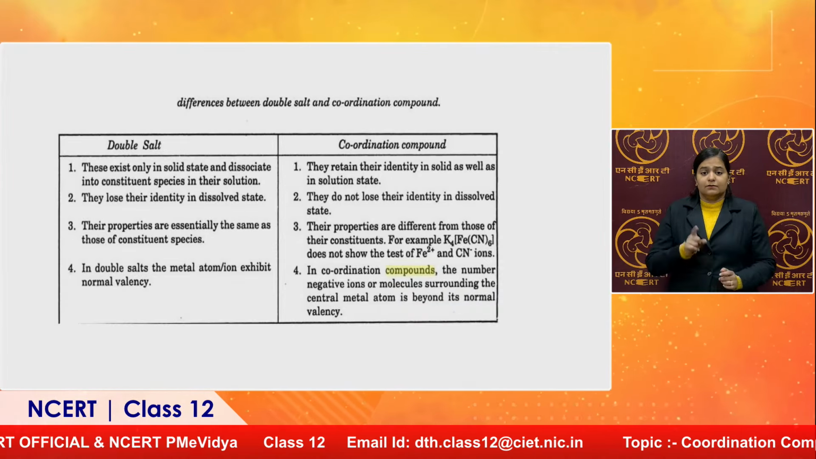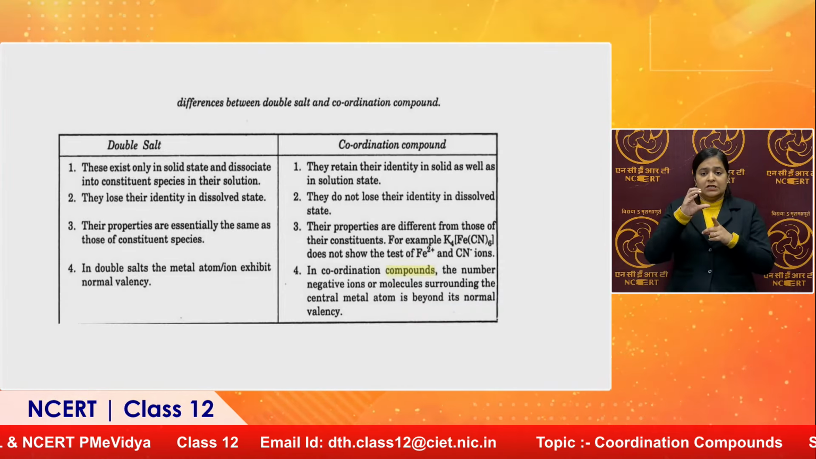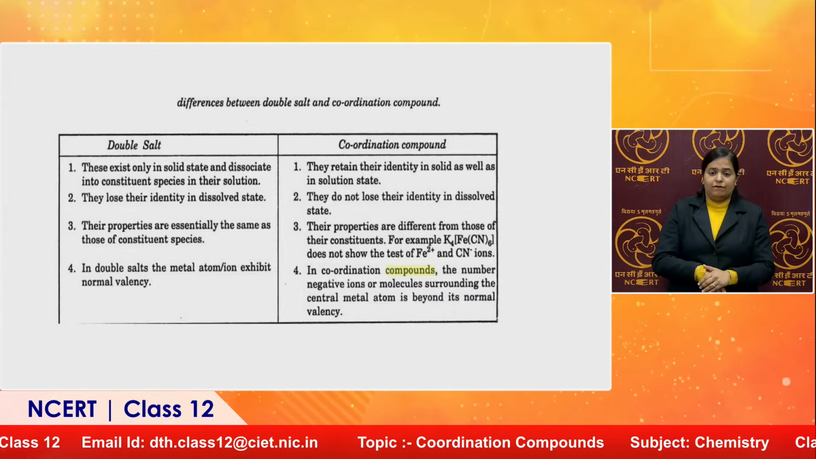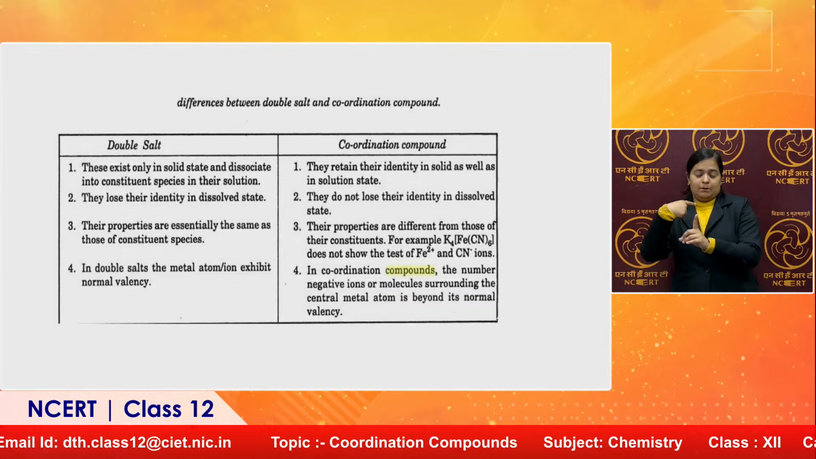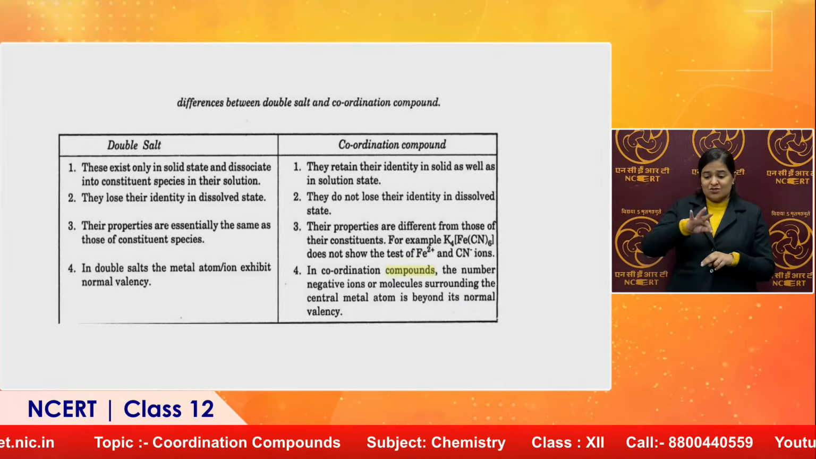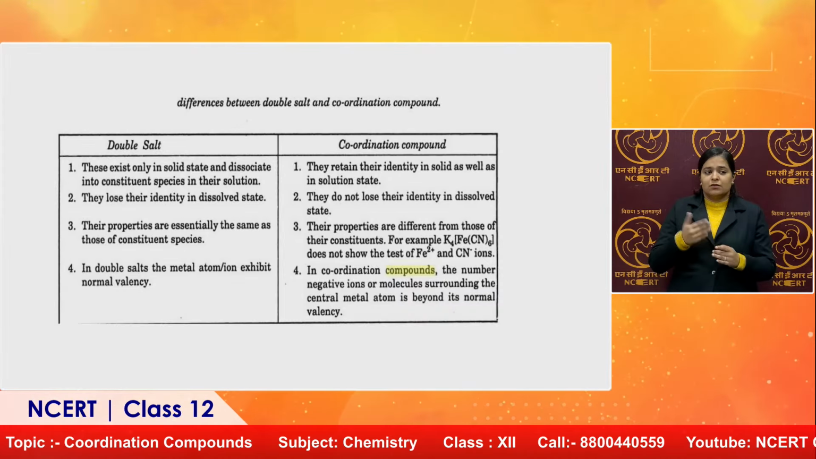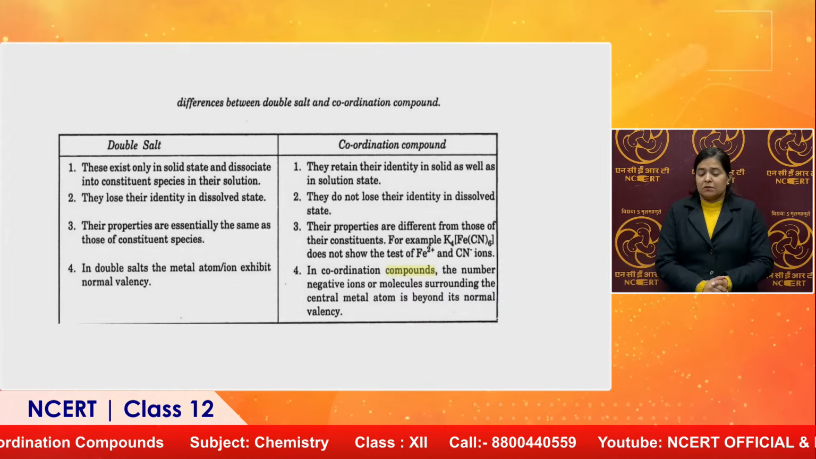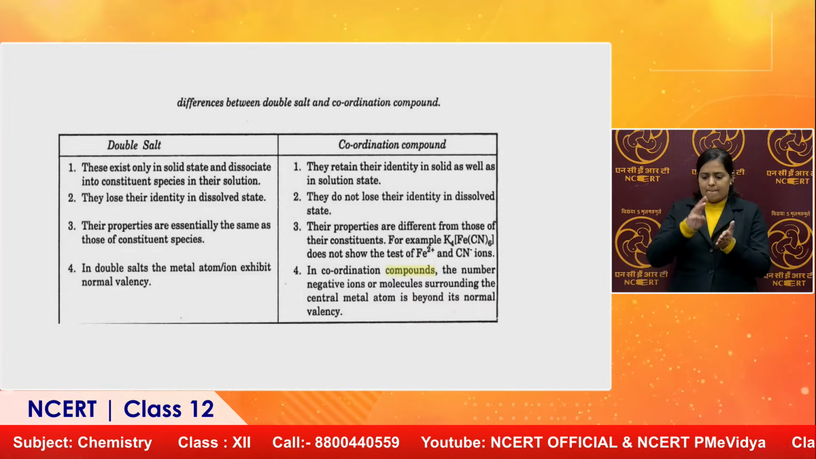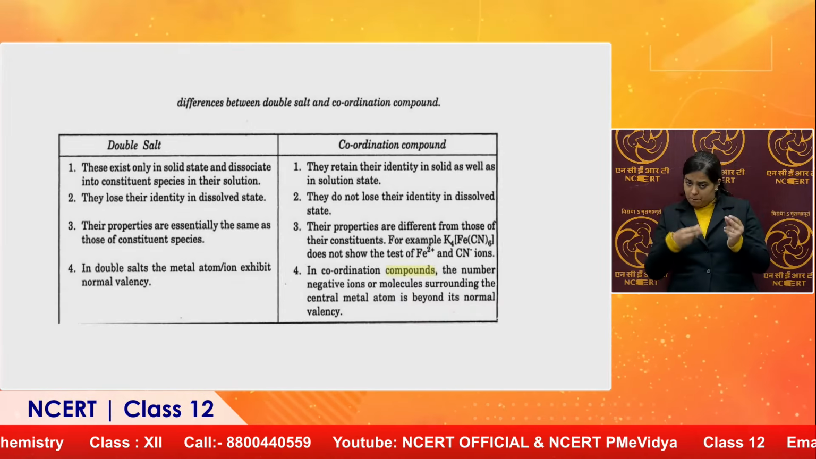But in case of KCl, like we talked about, that will give K plus ion and Cl negative ion. The test for Cl negative ion and K plus ion both can be tested. In case of double salts, the metal atom ion exhibits normal valency. But in case of coordination compounds, the number of negative ions or molecules surrounding the central metal atom is beyond